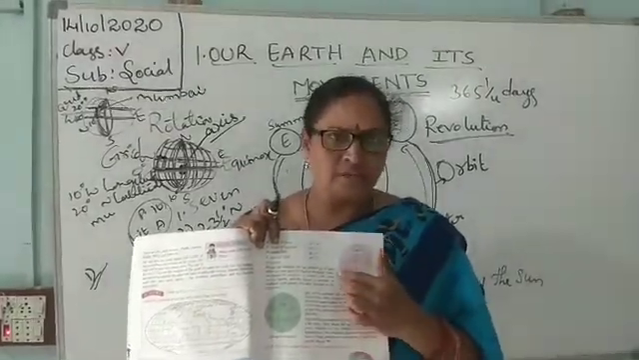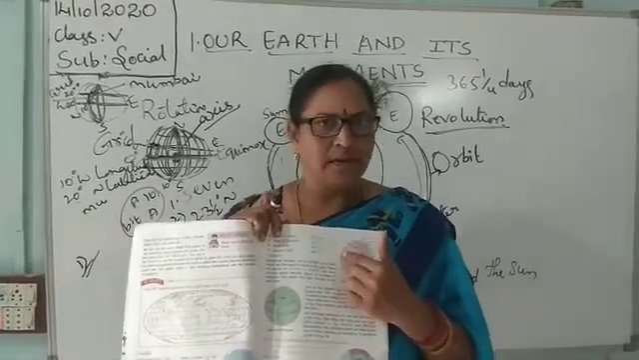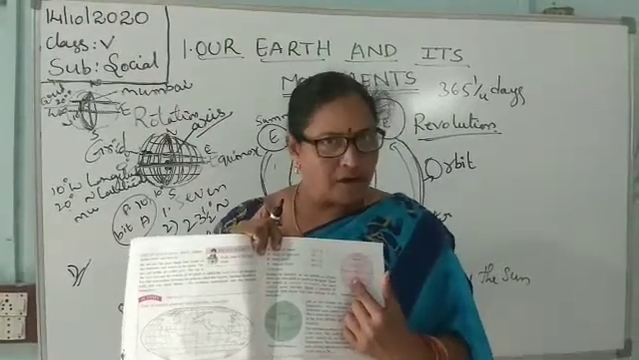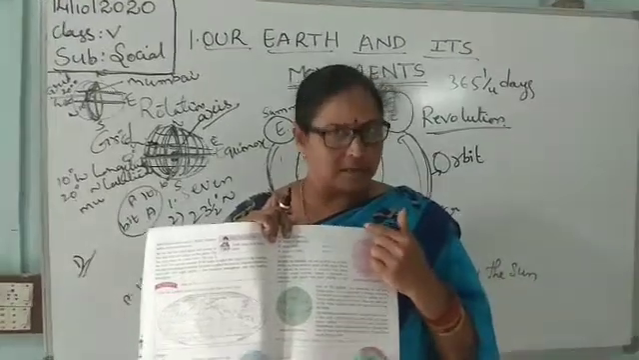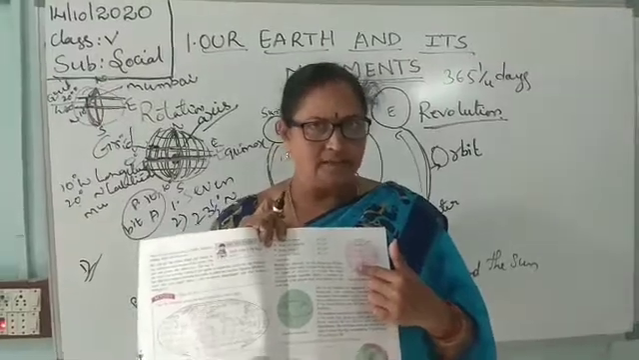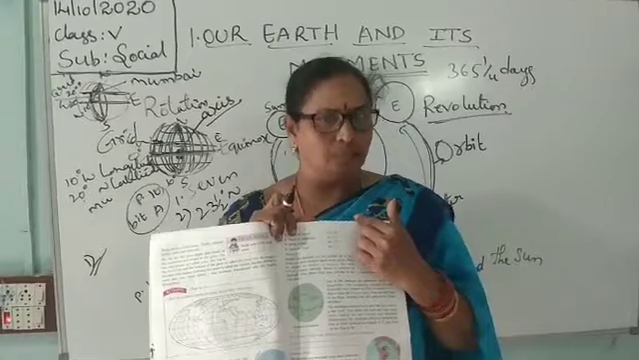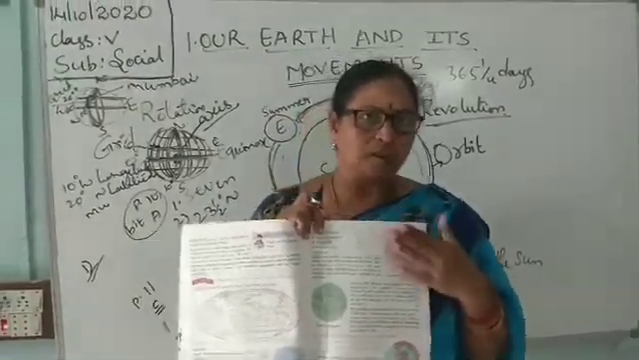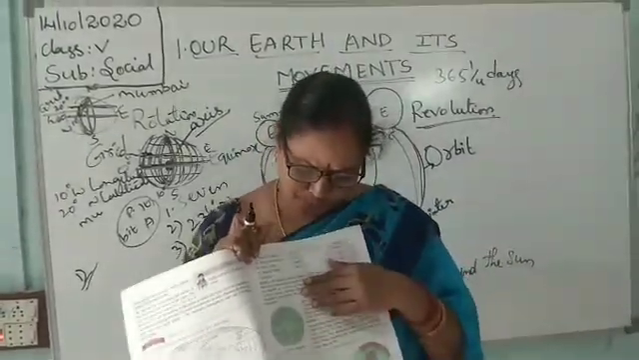0 degrees is the equator, 23.5 degrees north is the Tropic of Cancer, and 23.5 degrees south is the Tropic of Capricorn. 66.5 degrees north is the Arctic Circle, and 66.5 degrees south is the Antarctic Circle. 90 degrees is the North Pole and 90 degrees is the South Pole. These are the main important latitudes of the earth. You can learn from your textbook if it is with you.